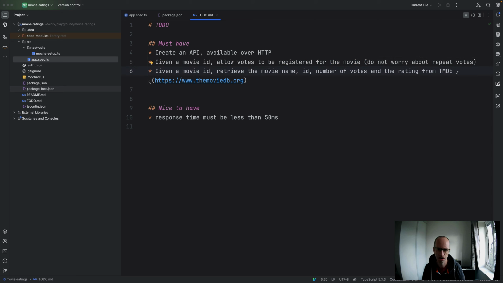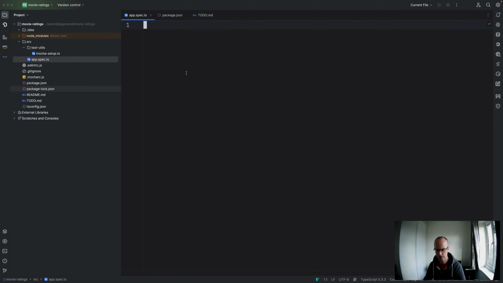I don't think it necessarily really matters which one we do first. I feel drawn towards retrieving the data, and for that reason, I'm going to do the posting of the data first, just to see if it proves to be awkward or not. So anyway, we can go here.